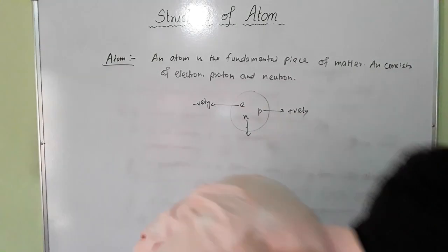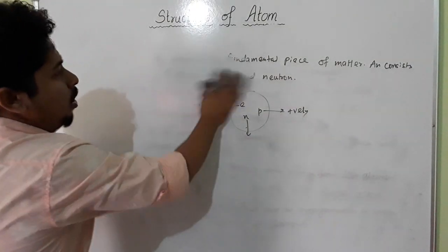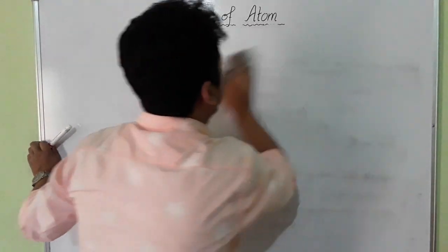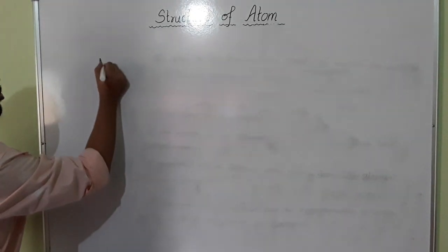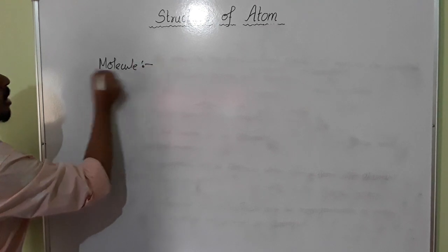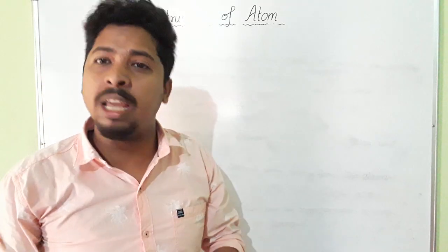Now, next concept is molecule. Okay. Next, molecule. Now, what is a molecule? Next we are going to discuss about molecule. Okay now. Molecule means when two or more atoms combine, they give rise to molecule.